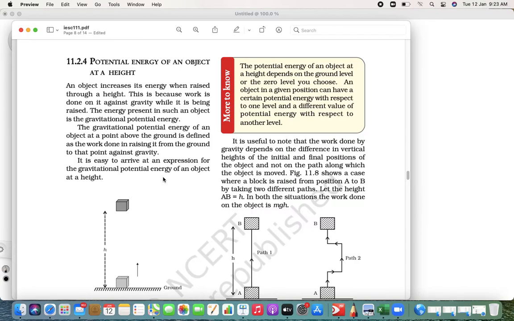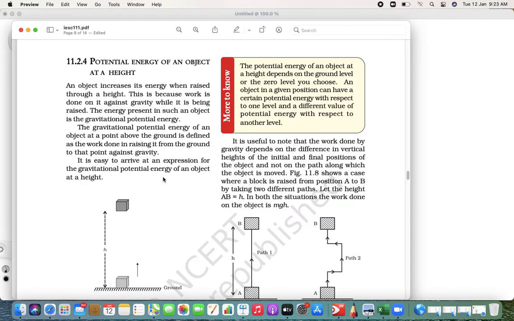It always converts from one form to another. Again I repeat, energy is neither created nor destroyed. It always converts from one form to another.